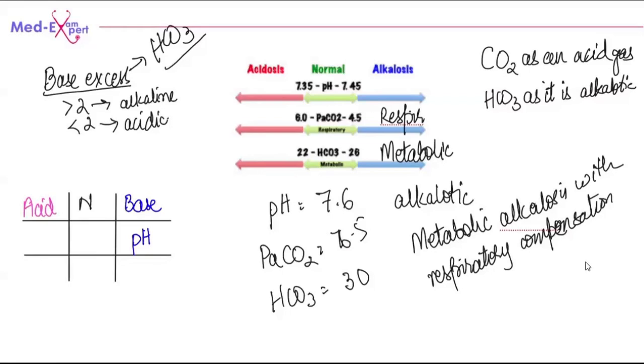Then we see that the partial pressure of carbon dioxide is 6.5, so this is acidic. So we put the partial pressure of carbon dioxide here. Okay, it's acidic. Then the bicarb is again alkalotic, that is 30, because the normal value is 26. So this is going to come here. All right. Now this goes straight here. So this is metabolic alkalosis, and because the partial pressure of carbon dioxide is towards the acidic side, it is with respiratory compensation.